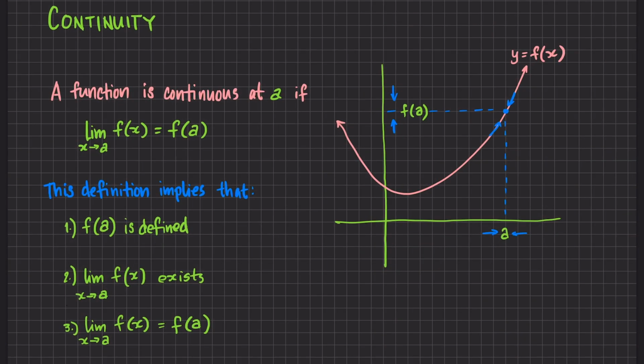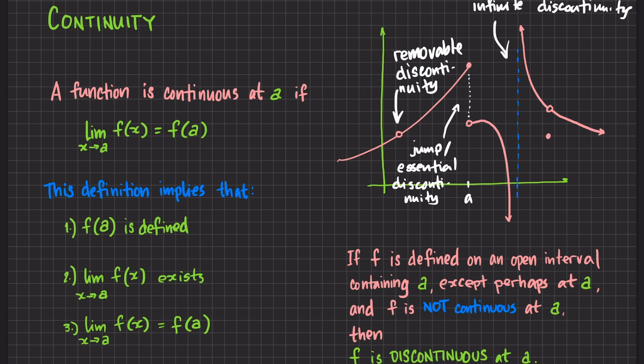Visually, ito yung sinasabi niya. So, let's say we have our graph here, no? Itong kulay pink na to. Pag yung x values natin lumalapit dito kay a, then correspondingly, yung function na values natin lumalapit din ng papalapit sa point na to na ang y coordinate ay f of a. So, our y values are also approaching f of a. Meaning, the limit of the function is equal to the value of the function pag in-evaluate natin siya at x equals a. Now, syempre, if our function is not continuous at a, meaning may gap tayo or may butas yung function or you have to lift the pen pagdating mo sa x equals a, then ang term natin doon is that our function is discontinuous at a.